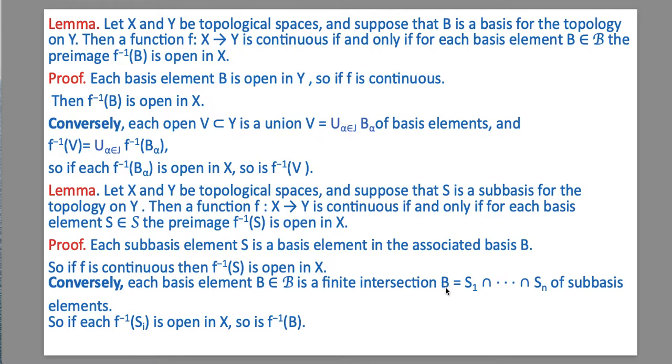It means B can be written as S1 intersection S2 intersection up to Sn. So if f inverse Si is open in X, then f inverse B is also open.